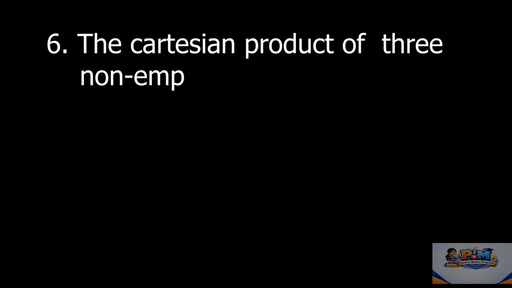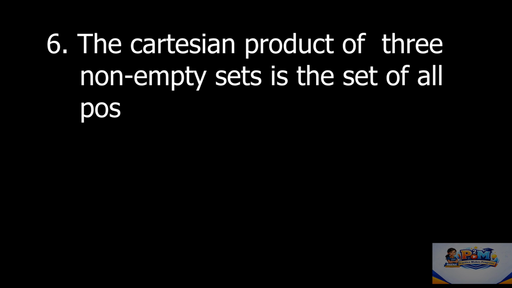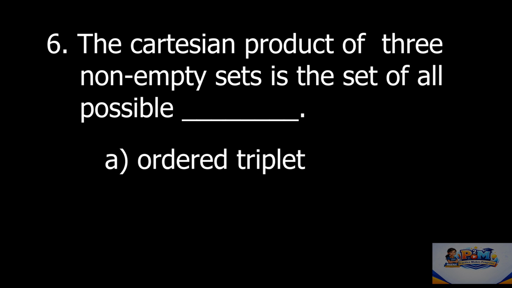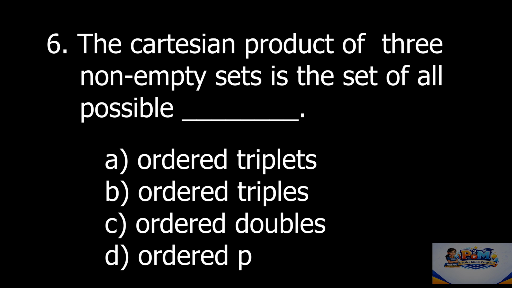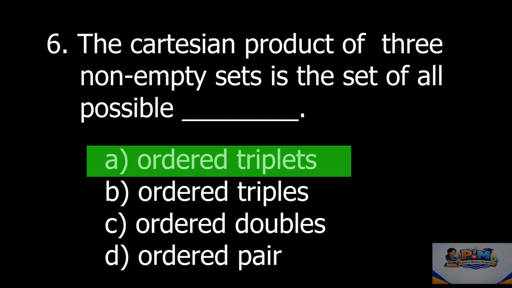The Cartesian product of three non-empty sets is the set of all possible dash. Options are A ordered triplets, ordered triples, ordered doubles, ordered pair. The correct answer is option A, ordered triplets.